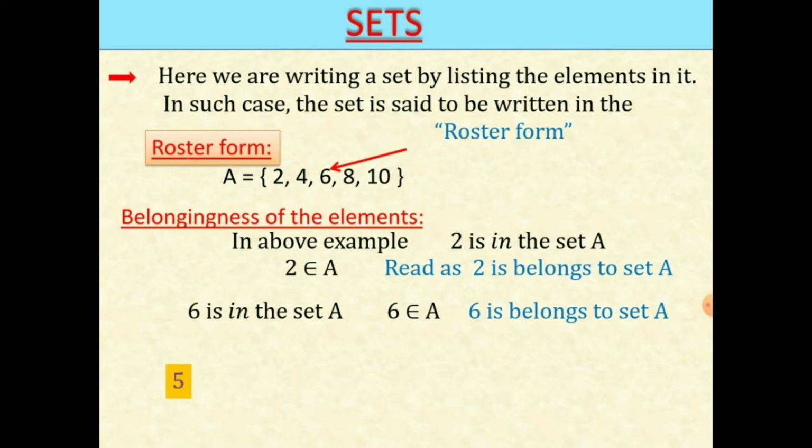If I take a number 5, is it in A? No. So, how can we denote this one? If an element is not in set A, it is denoted by 5 does not belong to A. Here this symbol means does not belong to, and we read this as 5 does not belong to A. Hence, if an element is in set A, then we say it belongs to A. If an element is not in set A, then we say it does not belong to A.